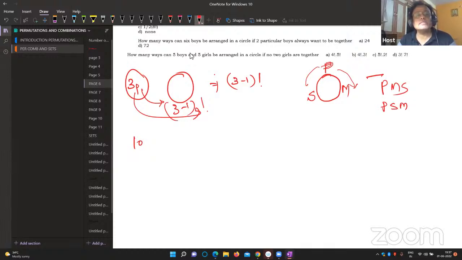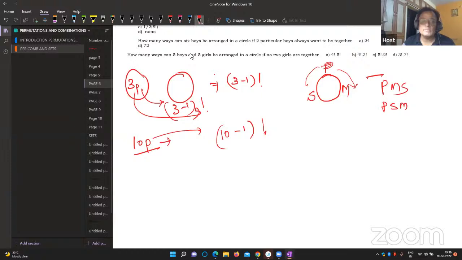Suppose 10 members are there, 10 people: president, managing director, secretary, principal, coordinator, HOD, lecturer, student. If you make them sit at a round table, if clockwise and anti-clockwise make a difference, the total arrangements will be total number minus 1 factorial. You remember it. Are you getting this point?